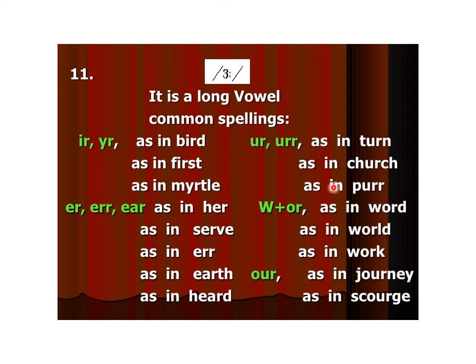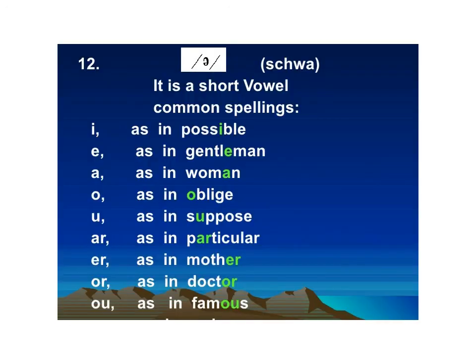Sorry for pronouncing like this, but we have to follow the rules at least. The last category that comes under pure vowels is a very short vowel, like in possible, gentleman, woman, oblige, suppose, particular, mother, doctor, famous. Short sounds.